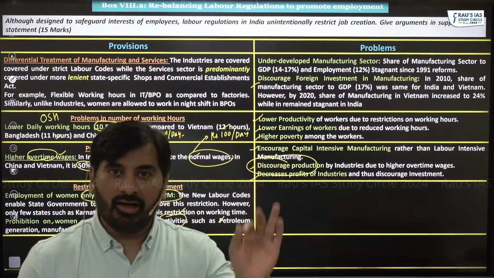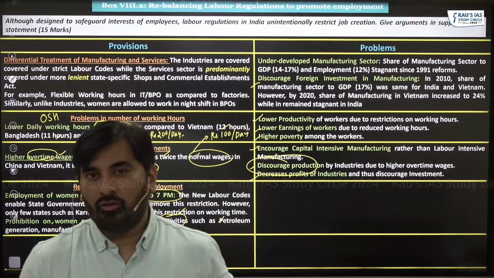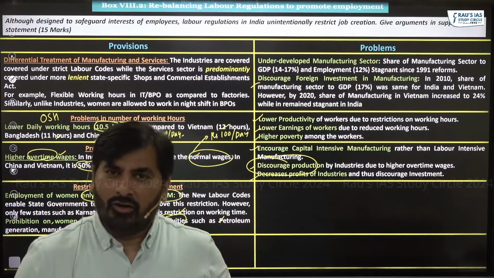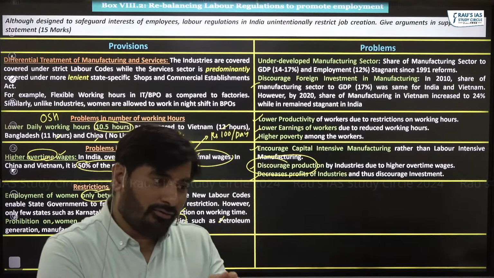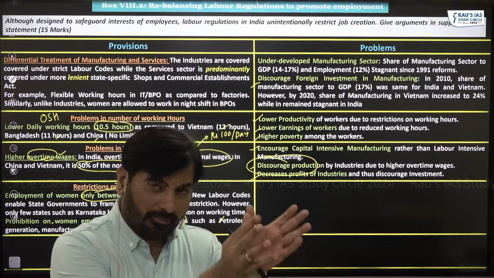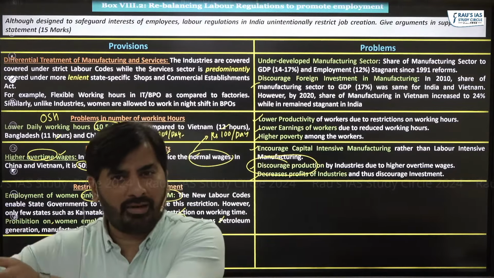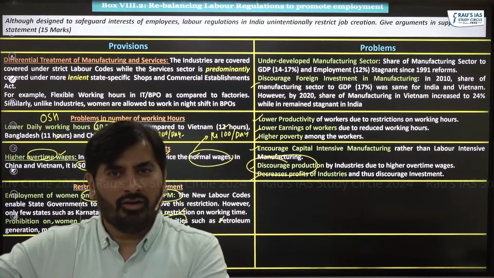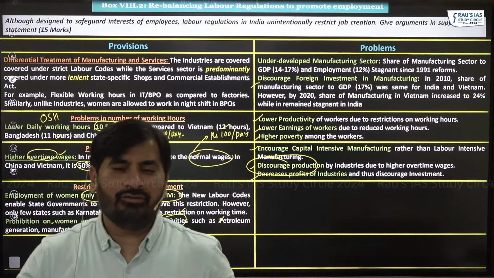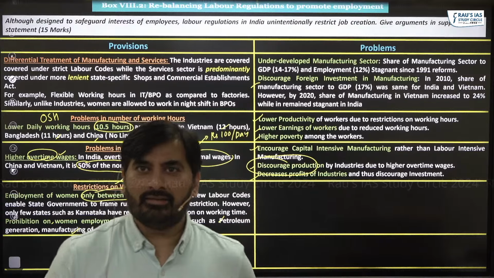There should be a security guard in the office to ensure that the women are safe. Don't you think if you can have that kind of regulations to ensure safety of women in the IT industry, the same safety regulations can be enabled in the manufacturing industry so that women can work in the night shift also? I hope you're getting this, right?